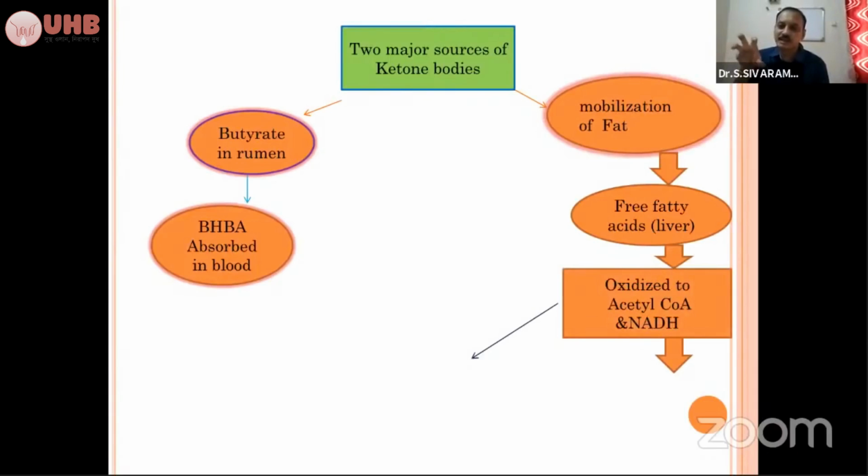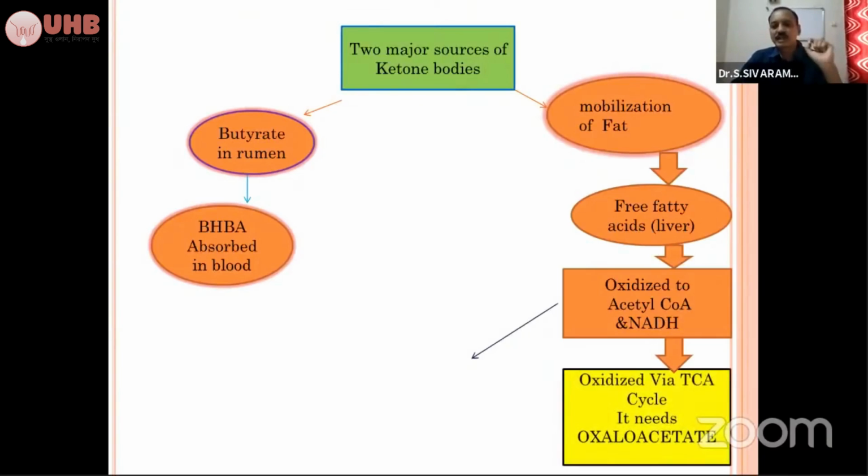In the liver, these free fatty acids are oxidized. You have to keep it in mind. They are oxidized to acetyl-CoA and NADH for energy purposes. It's a common normal pathway. For the oxidation process, what is needed? It needs oxaloacetate. Only in the presence of oxaloacetate are the free fatty acids oxidized to acetyl-CoA and NADH. For oxaloacetate production, we need propionic acid.